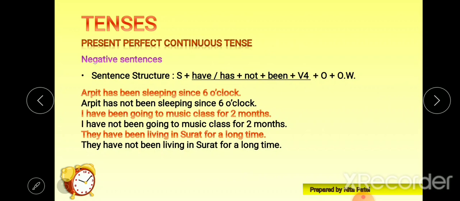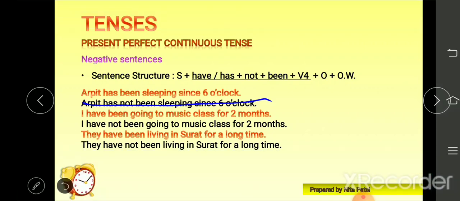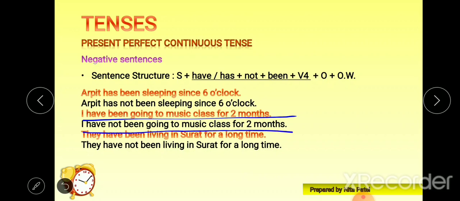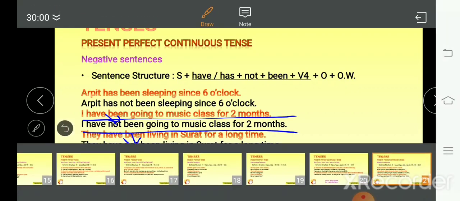Okay, let's see. Arpit has been sleeping since 6 o'clock. What will we put after have or has? We will just put not. Look at this answer. Arpit has not been sleeping since 6 o'clock. Same thing, right? I have been going to music class for 2 months. I have not been going. After have, not. They have not been living in Surat for a long time. Very easy.